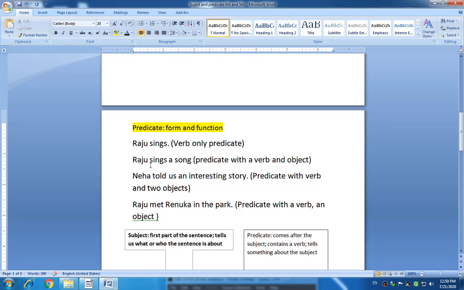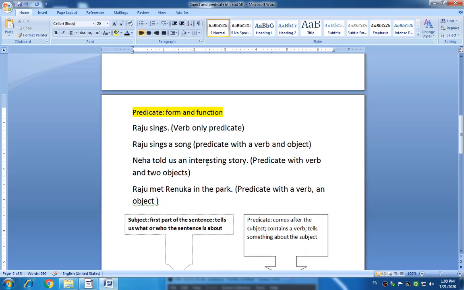Look at the next sentence. Raju sings a song. In this sentence, Raju is obviously the first part of the sentence and it tells about what and who the sentence is about. Therefore, Raju is the subject, and the verb sings and the remaining part along with it is the predicate. Therefore, the predicate with the verb and object is mentioned in the given sentence.